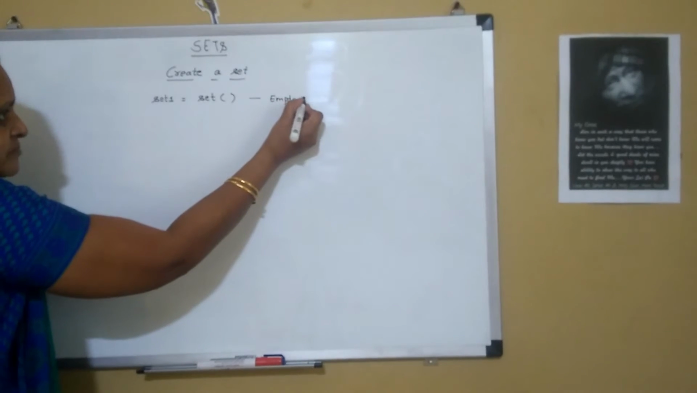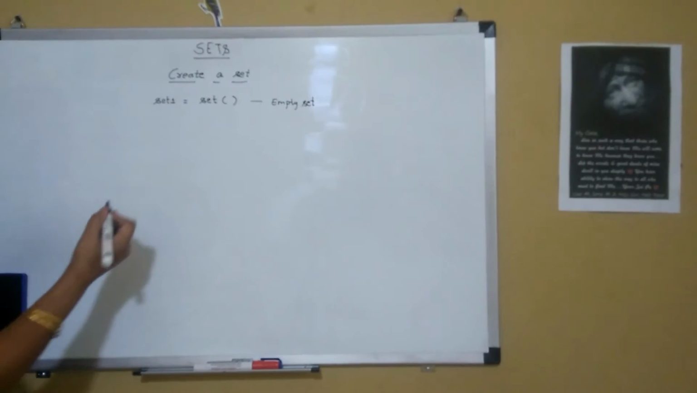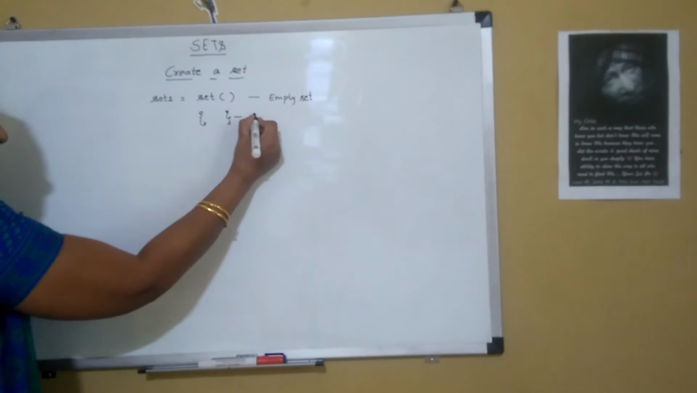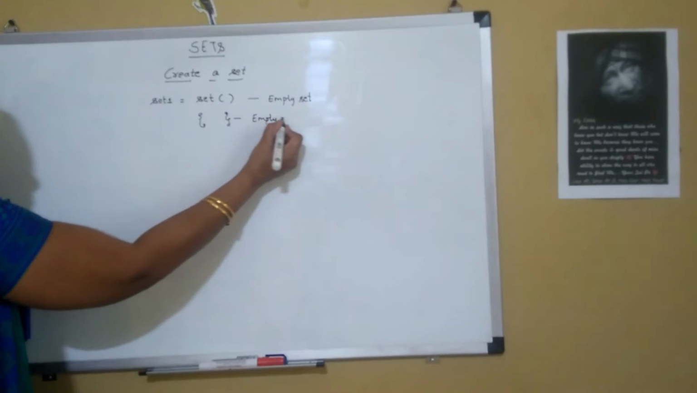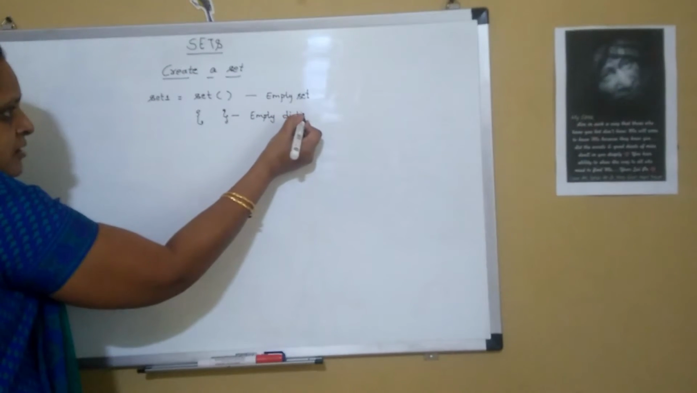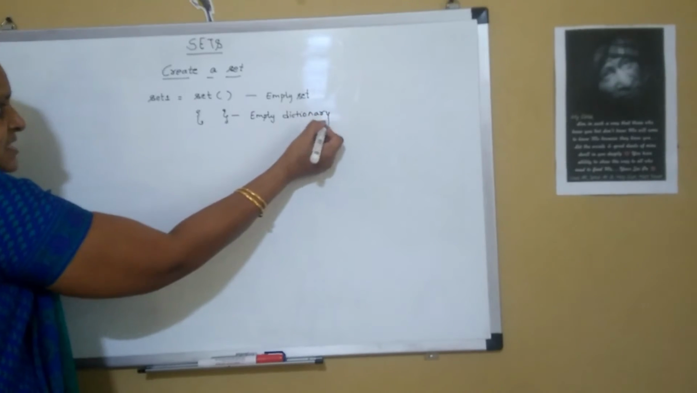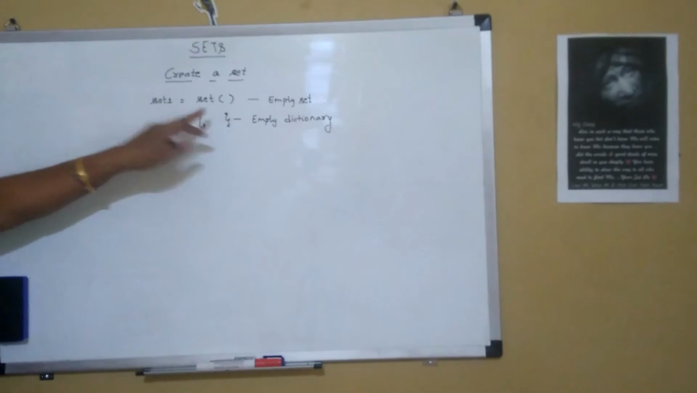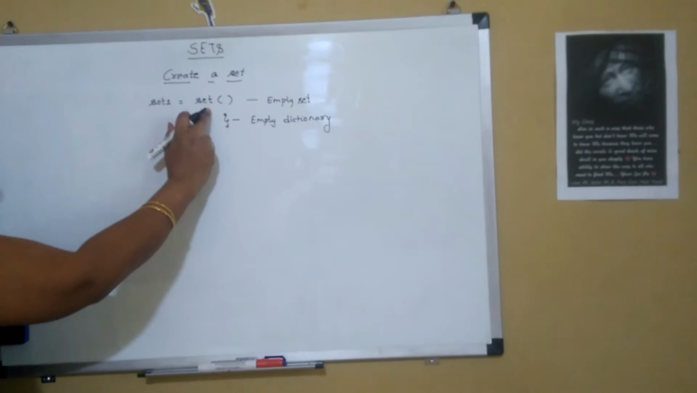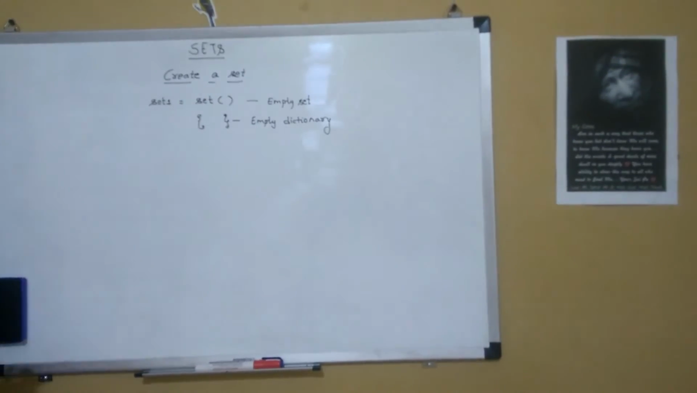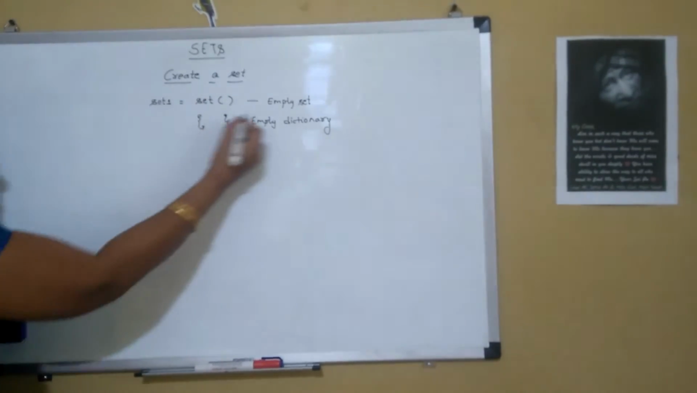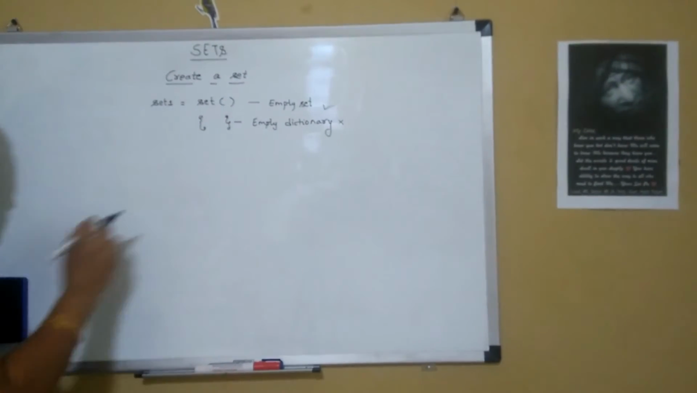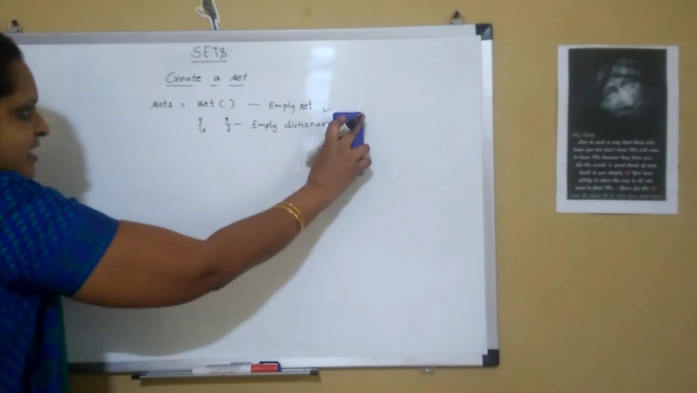We cannot give two curly braces for an empty set because that is an empty dictionary. So empty curly braces stand for a dictionary. So we cannot specify empty curly braces for a set. We have to specify an empty set with set and an empty parenthesis. So this is the correct way of representing, and the other is not the correct way. It's a way of representing an empty dictionary.